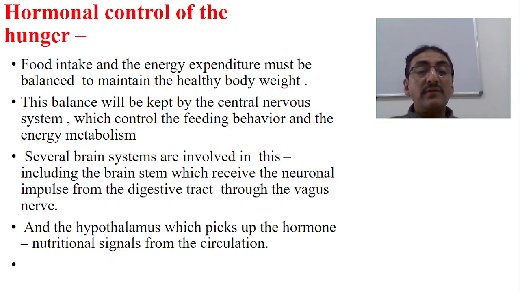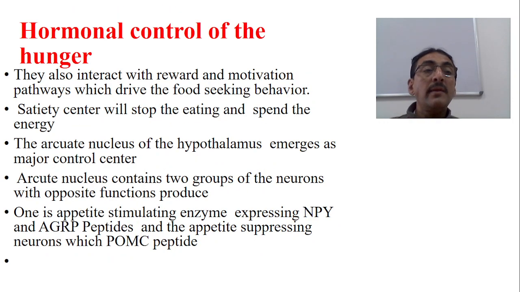The hypothalamus picks up the signals given by the hormones regarding the nutritional signals from the circulation. They also interact with the reward and motivation pathways, which drive the food-seeking behavior. The satiety center will stop the eating and spend the energy. The arcuate nucleus of the hypothalamus emerges as a major control center.